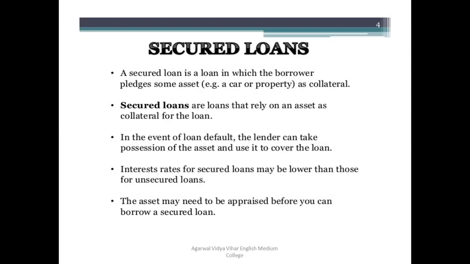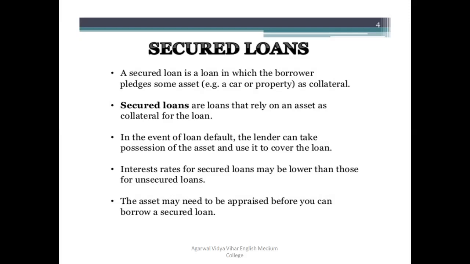Second, secured loans rely on the asset as collateral for the loan. Of course they rely on assets, because if you do not have assets, you cannot go for a secured loan. If it is a secured loan, then assets must be there to be kept as security.